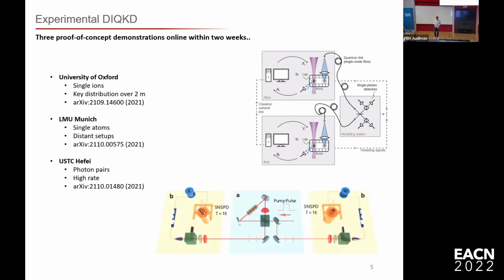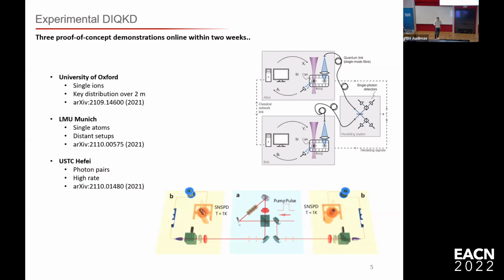Okay, so in the late 90s, this DIQKD idea was first proposed, and then in 2021, within 2 weeks, there were 3 different experimental groups that said they had a proof of concept implementation for the first time. So besides our experiment, there's also an experiment by the University of Oxford. It's a nice experiment where they have a similar scheme as ours, only they use strontium ions to entangle, and they achieve a really high rate. So they can actually distribute finite keys.